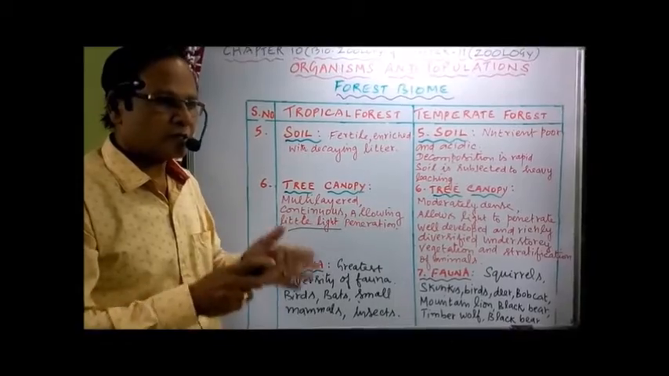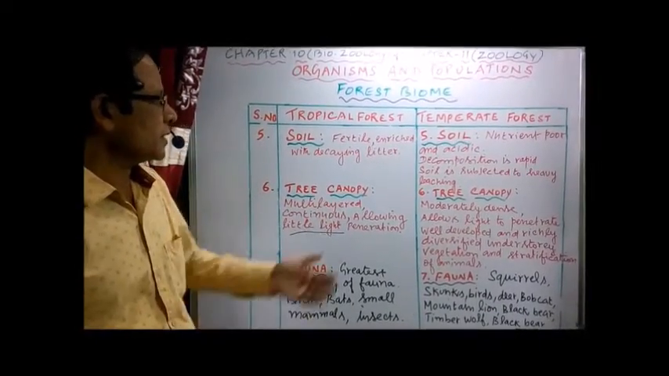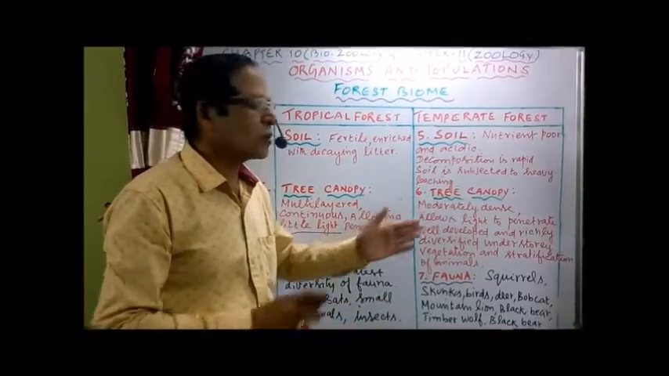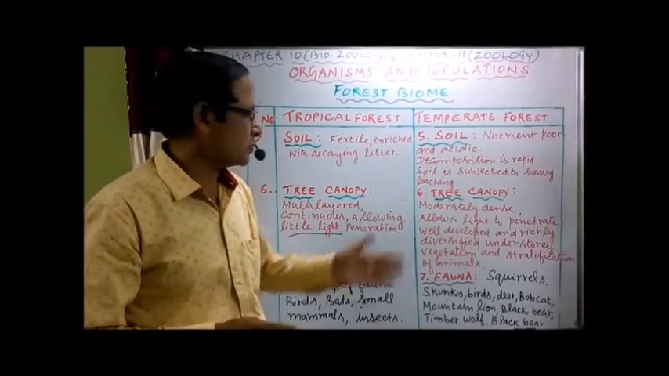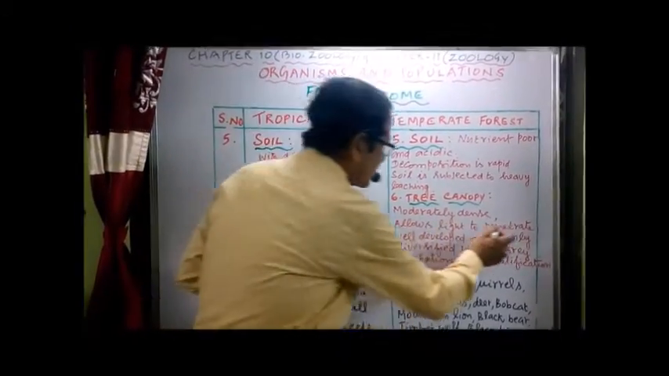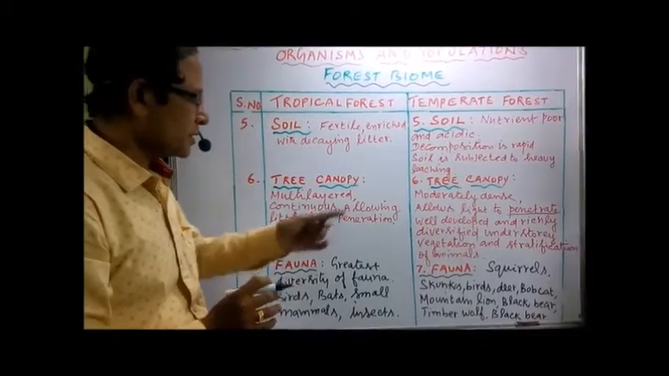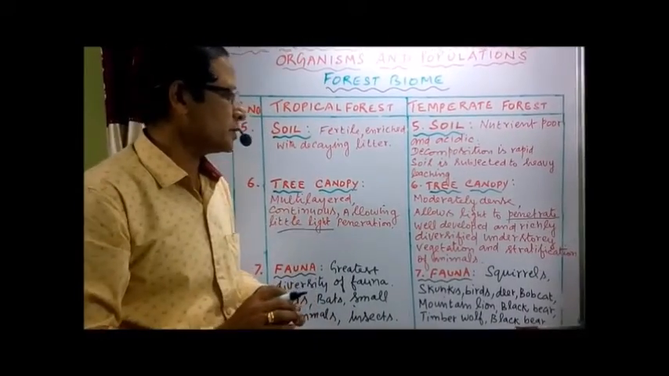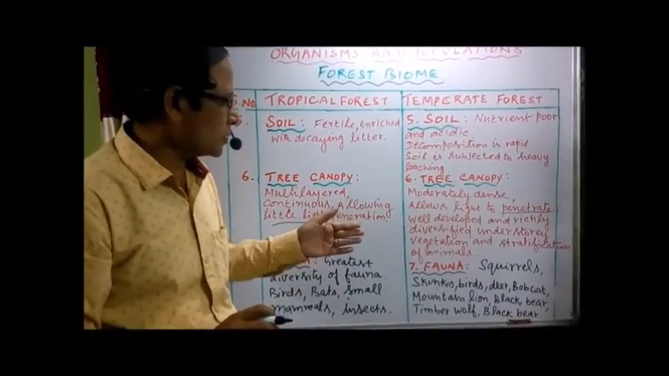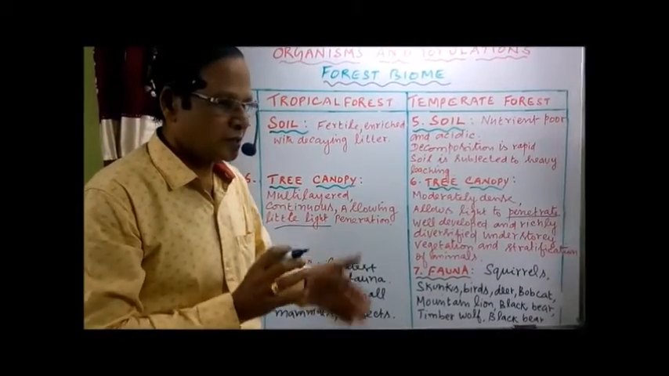Because it is normally dense in nature, not allowing more light to enter into it. In the case of temperate forest, it is moderately dense, not much dense, allows light to penetrate. So light penetration is there. Here just only little light penetration. There we have allowing the light to penetrate. As a result, we have well developed and richly diversified understory vegetation in different layers.